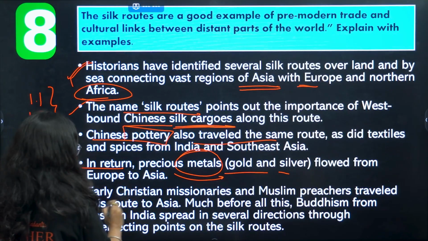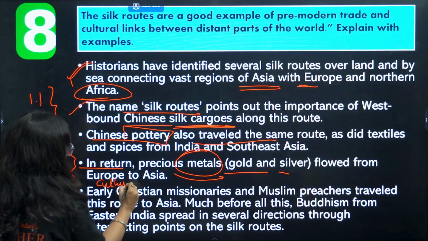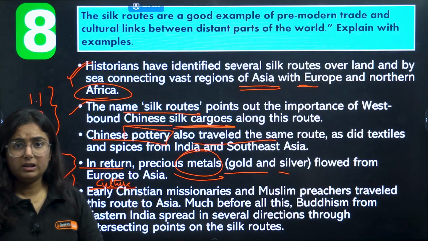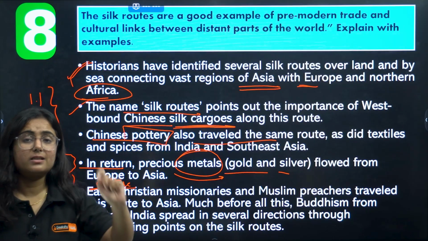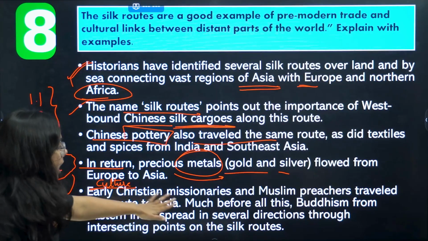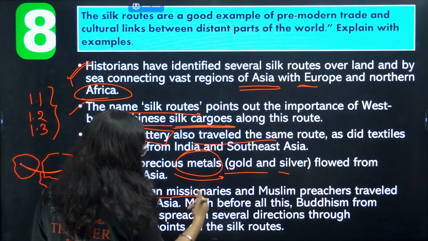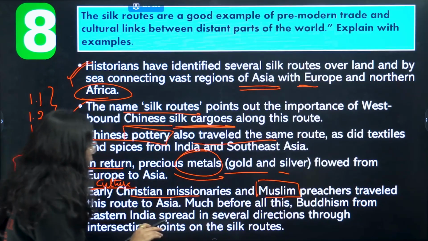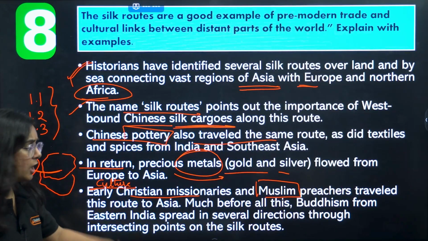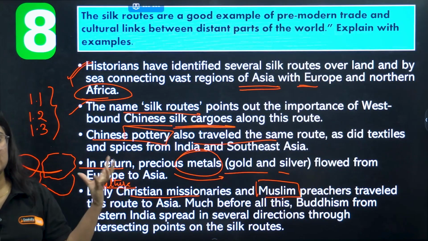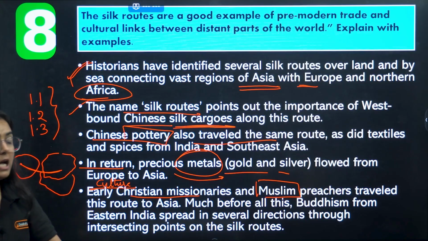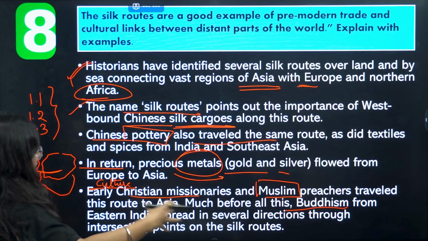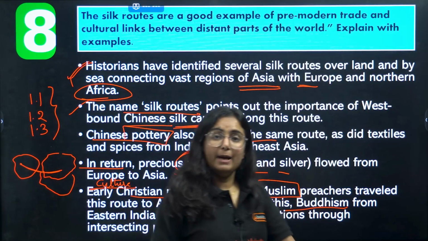Along with this, there was also an influence of culture on common people, because whenever people are interconnecting with each other, it definitely leads to a cultural impact on each other. Here we can see that Christian missionaries came, due to which Christianity increased in Asia. Muslim people came here, due to which Islam was introduced. Not everything was introduced to Asia; rather, from Asia, Buddhism reached Europe. It spread in several directions via the same route, that is the Silk Route.